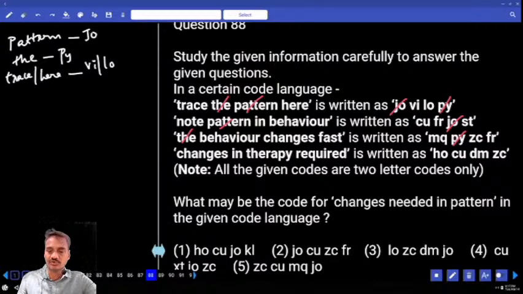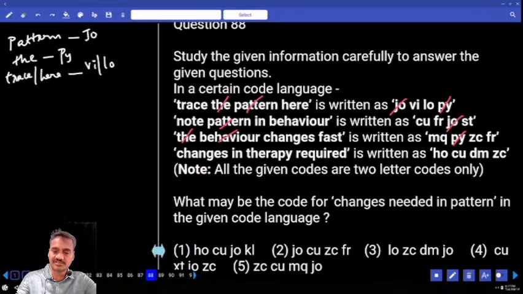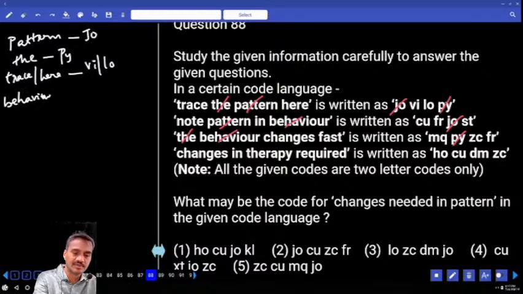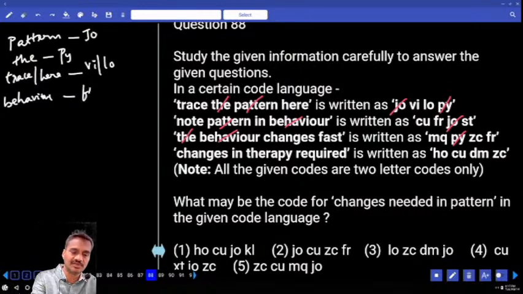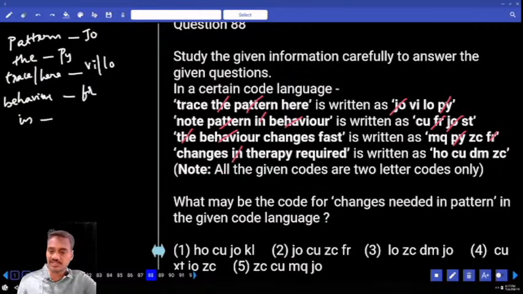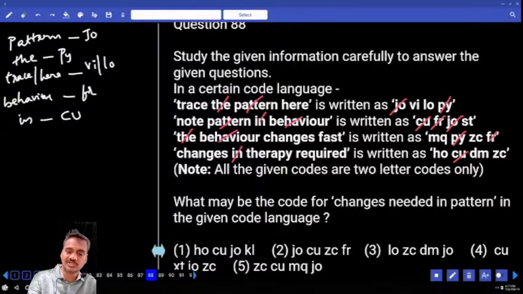Then next one, note in behavior. Now if you compare the second and the third, behavior is the word that is common. And the code that is common between these two is FR. The code for behavior is FR. Then if you compare 2 and 4, in is the word that is common. The code that is common between 2 and 4 is CU. In is CU. Then in the second statement, only one word is left over, that is note, and only one code is left over, ST. The code for note is what?